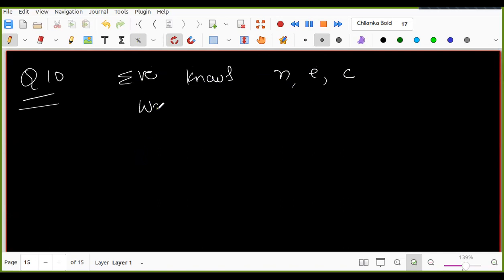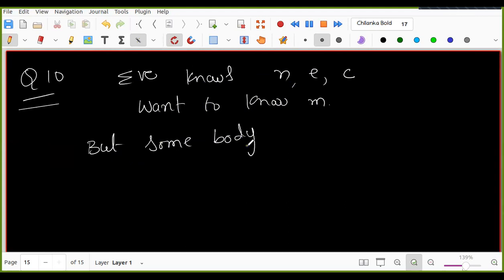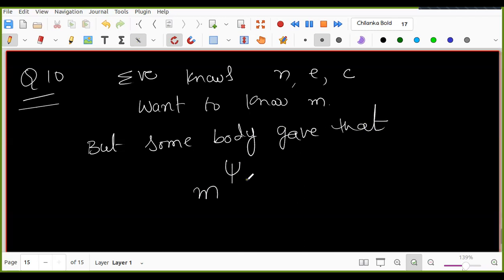She wants to know M. But Eve observed that somebody gave that M power psi is congruent to 1 mod n.